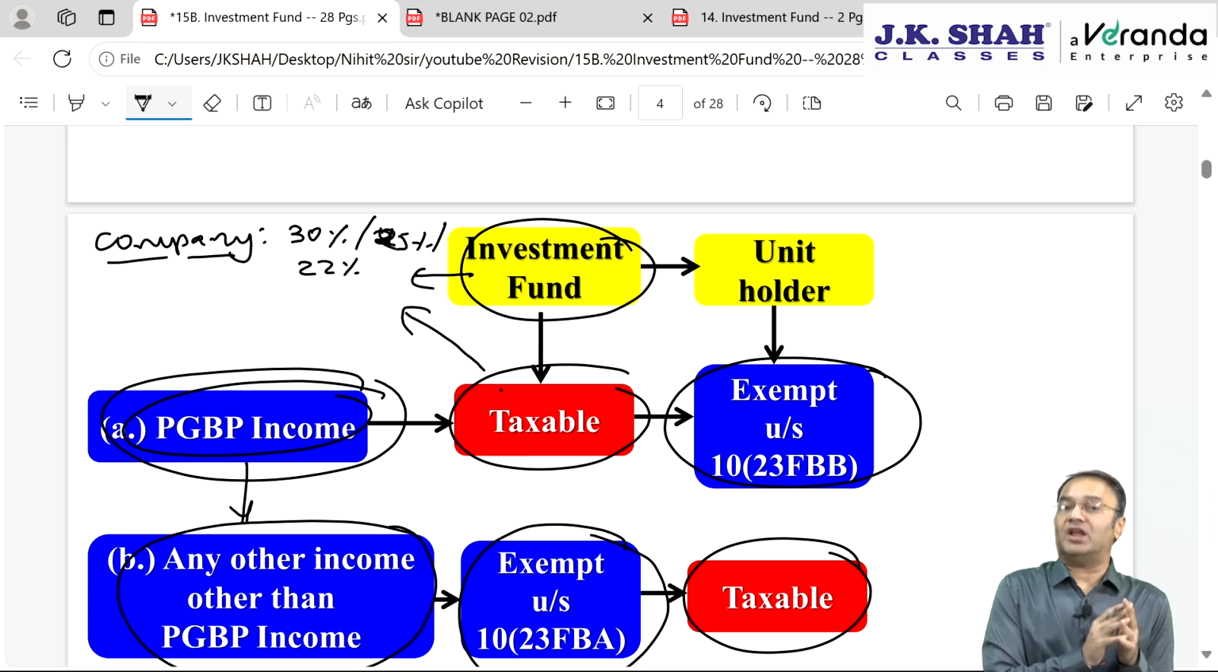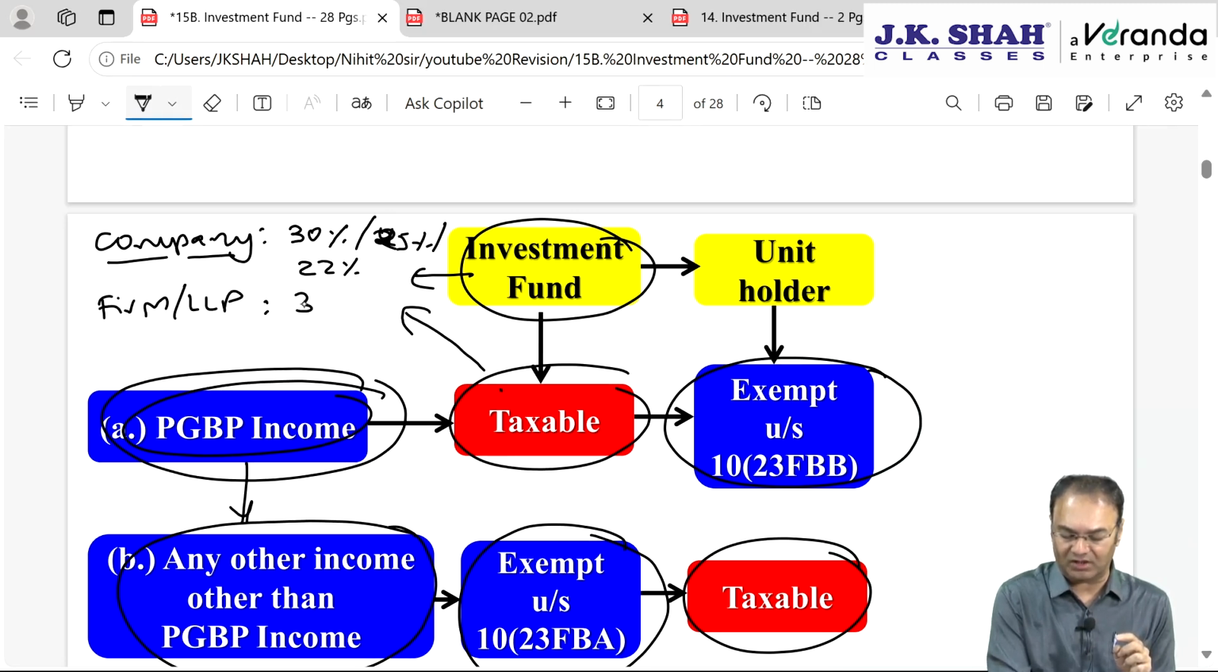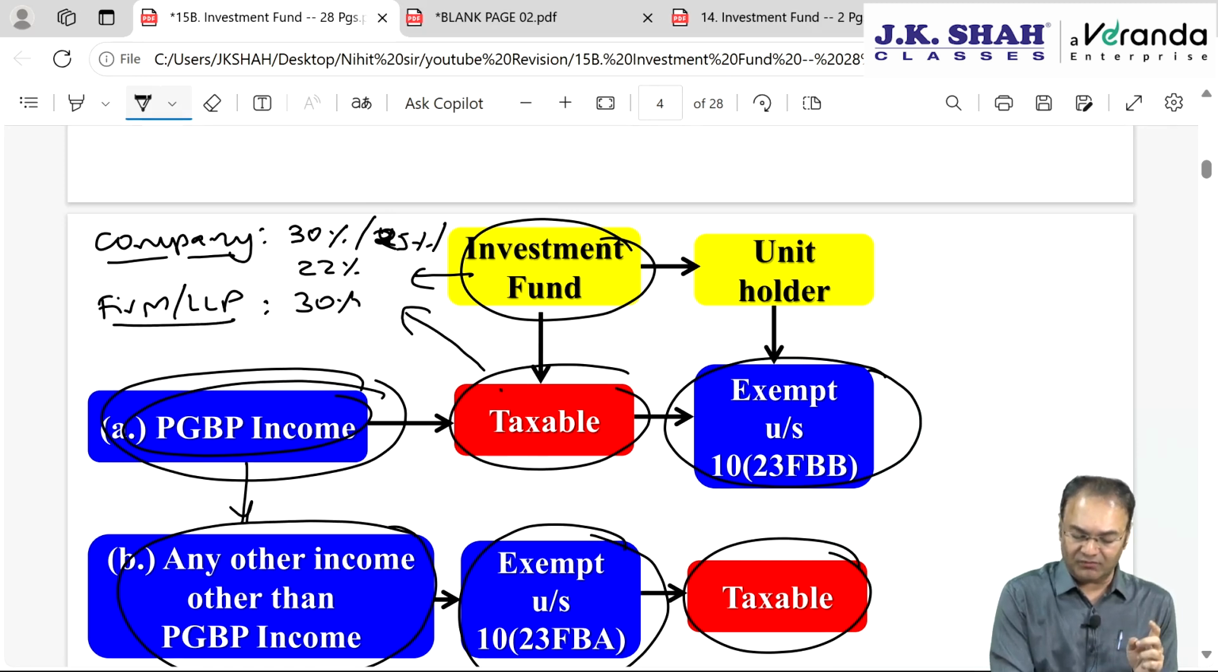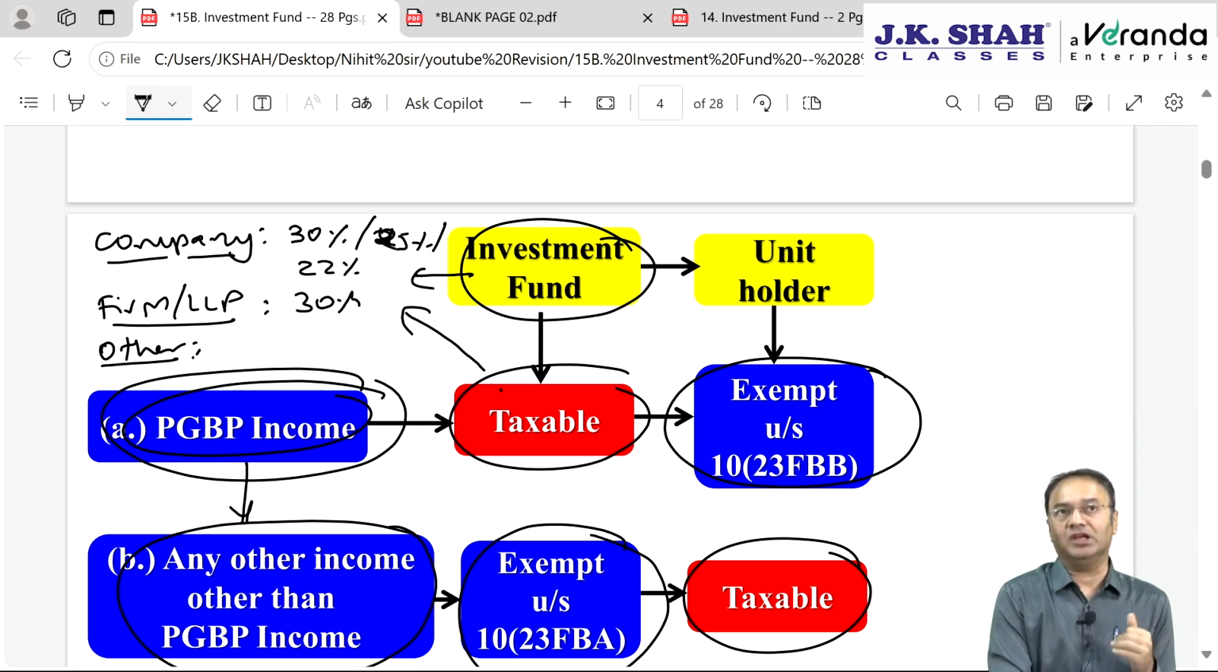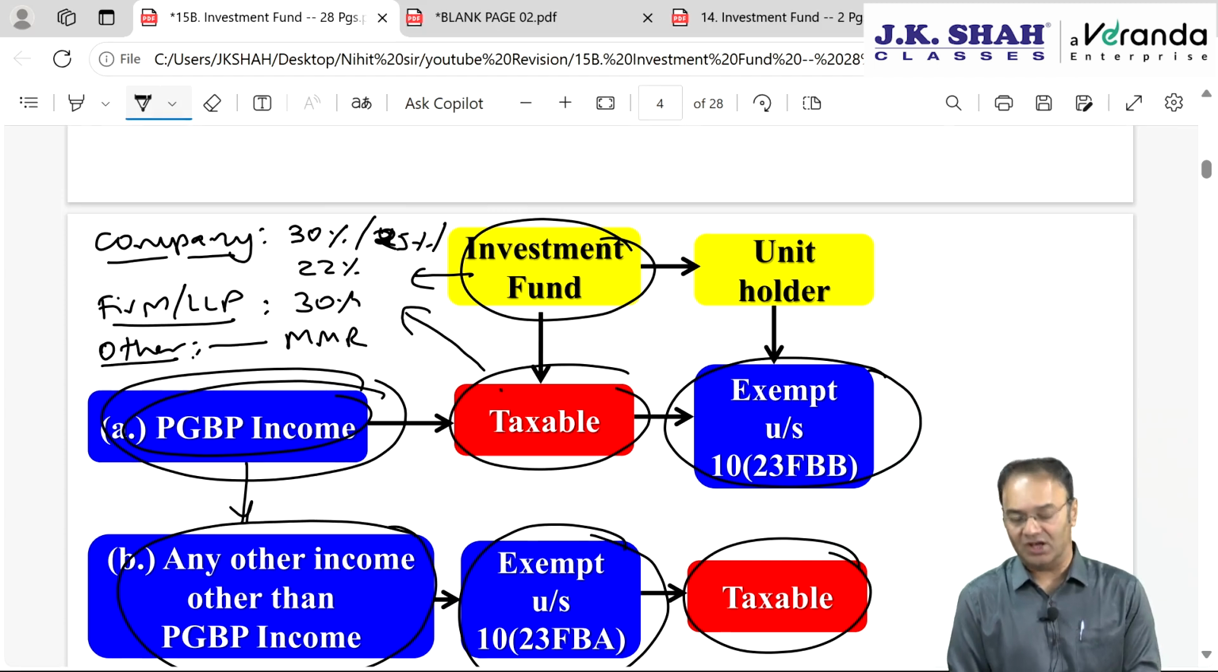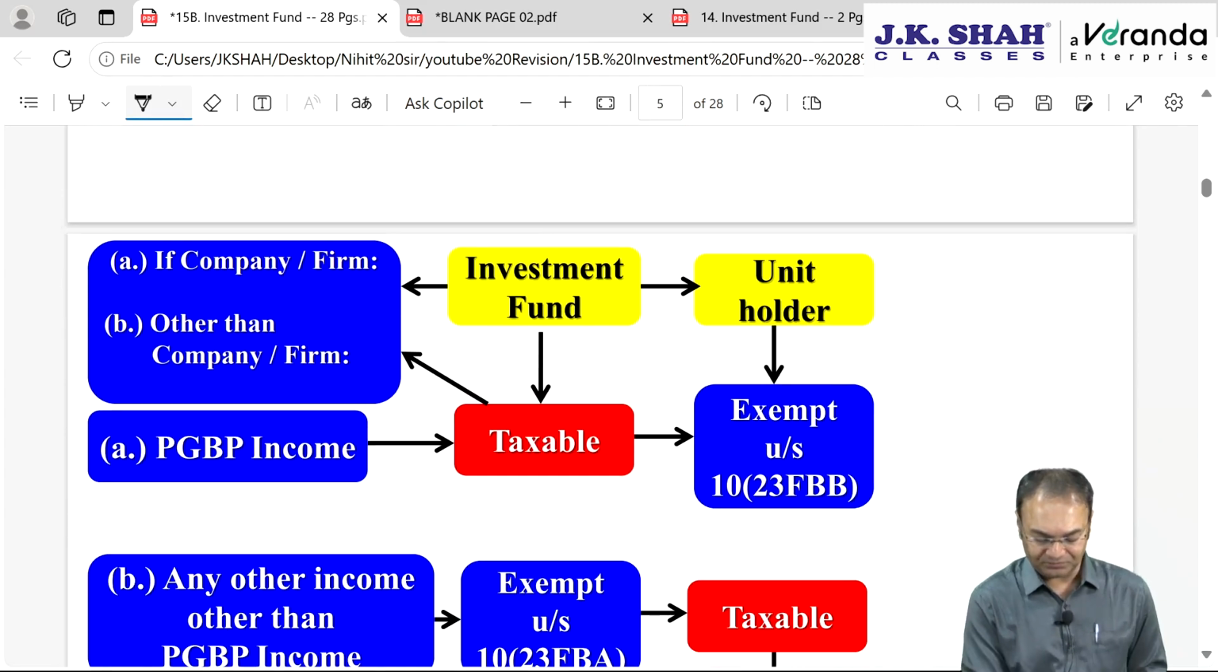Now the 15% tax rate could not have been opted for by an investment fund as a company. The 15% tax rate is only for a manufacturing company. So if it is a company, then 30, 25 or 22. If it is a partnership firm, which includes LLP also, then the tax rate will be 30%. If the investment fund is anybody other than firm, company and LLP, like an AOP, trust, BOI, etc., cooperative society, then the tax rate will be MMR. What is MMR? Maximum marginal rate of tax. That rate will be applicable.